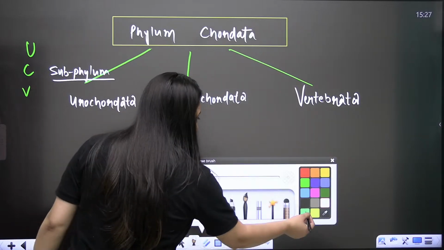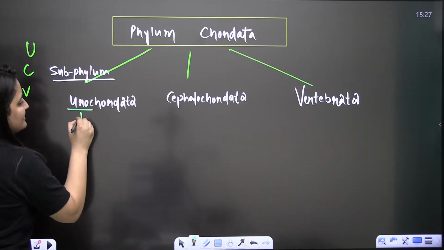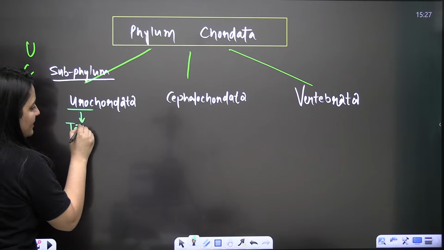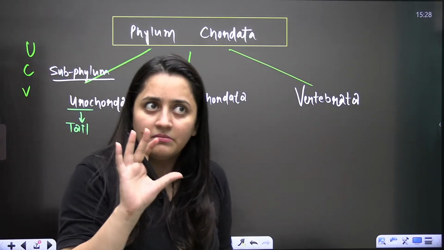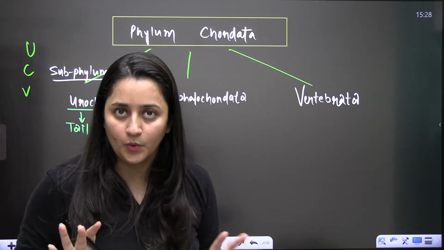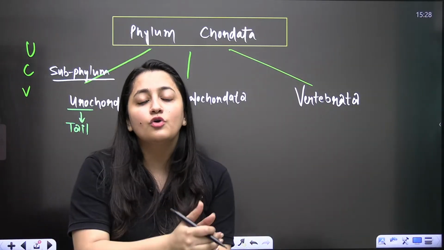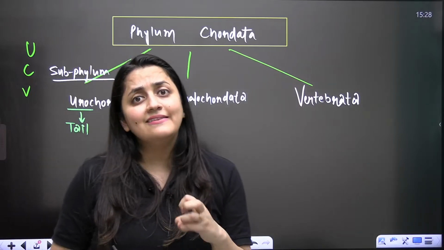Now bachche, when you talk about Urochordates, Uro means tail. What is the meaning of Uro? Uro means tail. Trust me, this is something very interesting, right? When you see the examples of Urochordates and Cephalochordates, you are going to find them very simple.